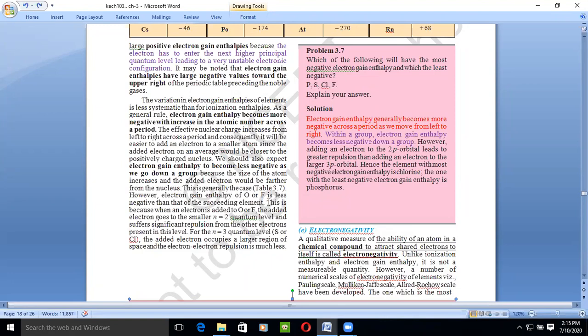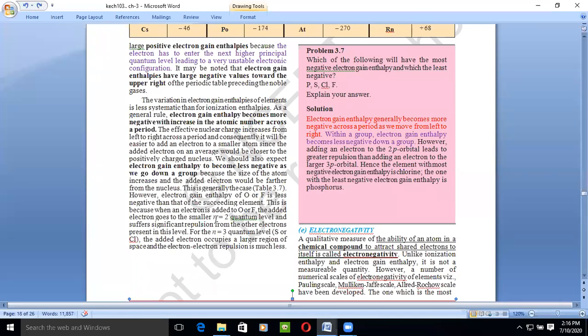For example, let's compare oxygen and fluorine. Fluorine is placed just next to oxygen. So what has happened? The electron gain enthalpy of oxygen or fluorine is less negative than that of the succeeding elements.